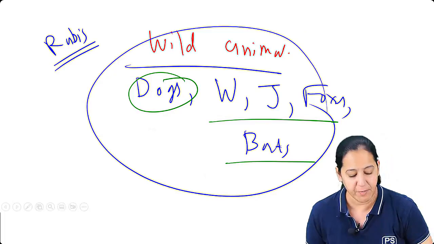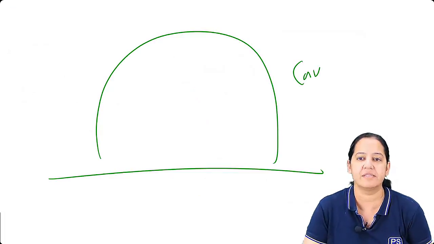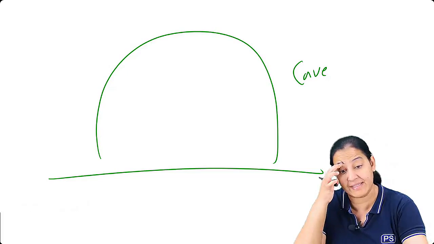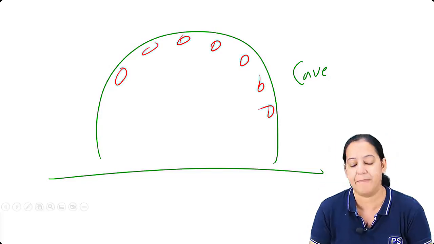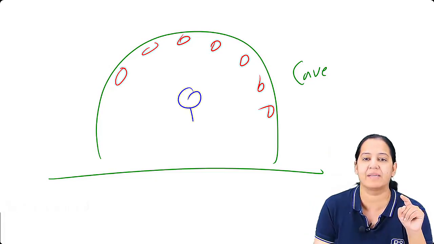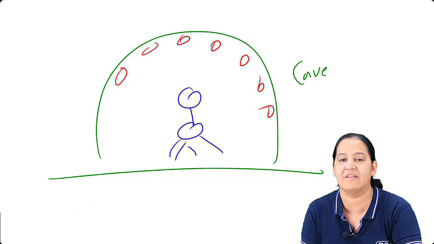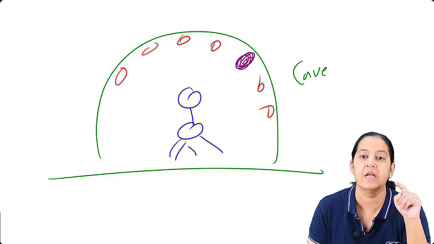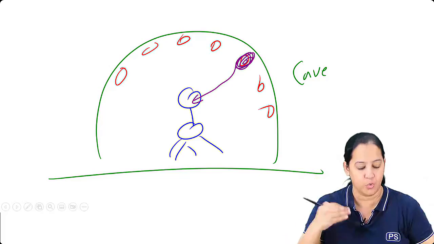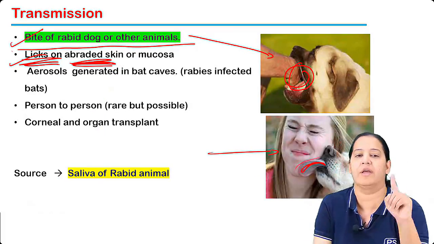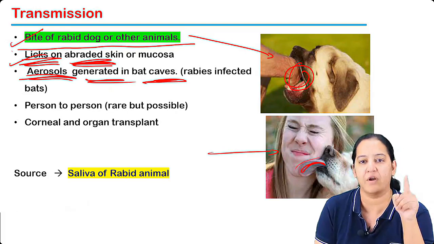Bats. What about the bats? Bats remain in caves. This is a cave, inside which bats are there. This is a bat's cave. So all these are the bats. Some human is passing through such a cave in which bats are there, and imagine one of the bats is infected. So via inhalational route, it can go inside. Inhalational route via the spores. So it can also be a rare route. Inhalation of the aerosols generated in the bat cave. One of the bats is having the rabies.